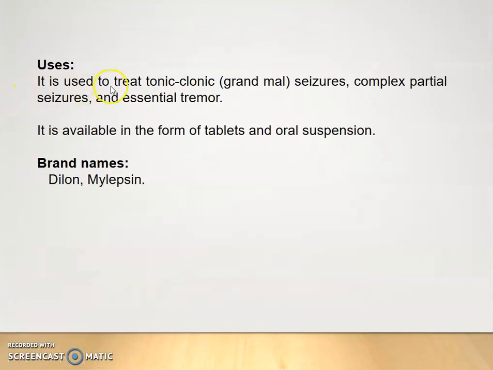Uses: it is used to treat tonic-clonic, that is grand mal type of epilepsy, and complex partial seizures and essential tremors. It is available in the form of tablet and oral suspension, and the brand names are Mysoline and Mylepsin.